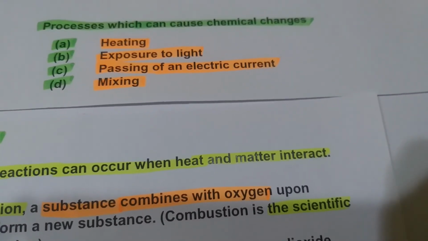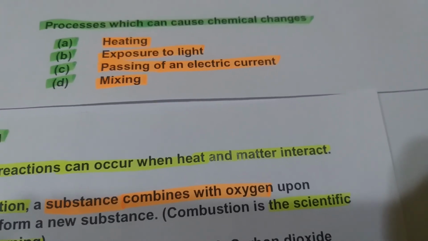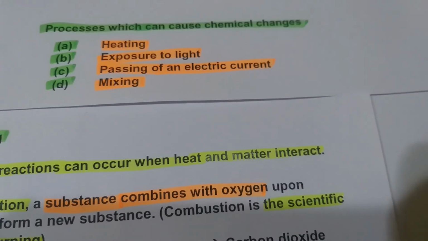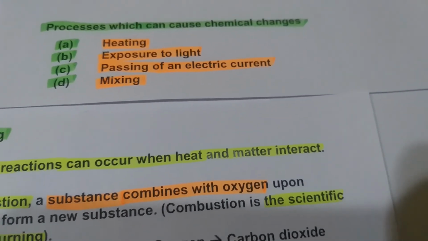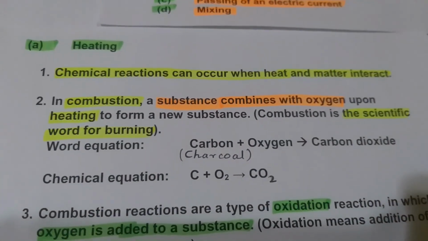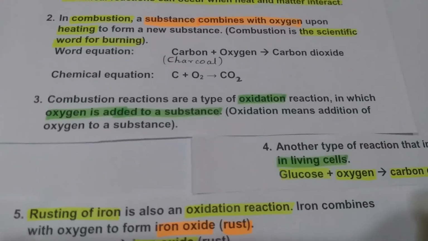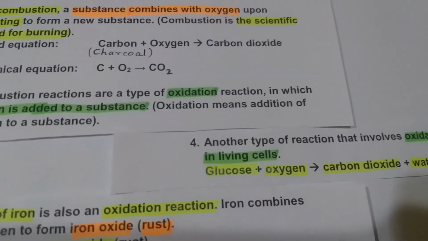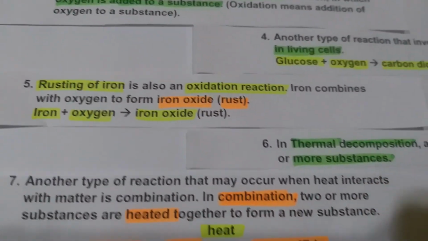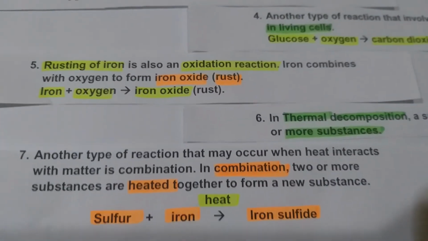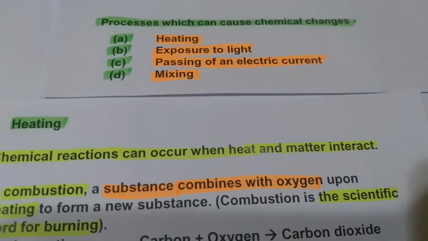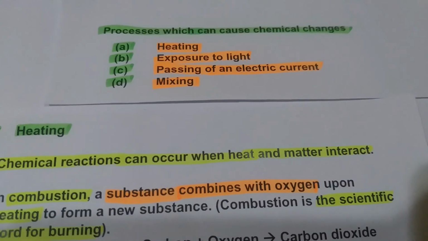Let me quickly recall what we learned in this video. Processes which can cause chemical changes: number one, heating; number two, exposure to light; number three, passing of an electric current; number four, mixing of substances. In detail, we started learning about heating, and then the different types of oxidation reactions, that involve addition of oxygen with different substances. Please take notes if you want. I will explain the other processes, exposure to light, passing of an electric current, and mixing of substances, in my next video.